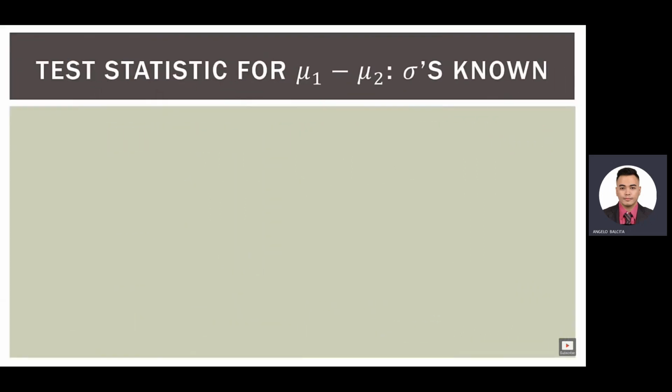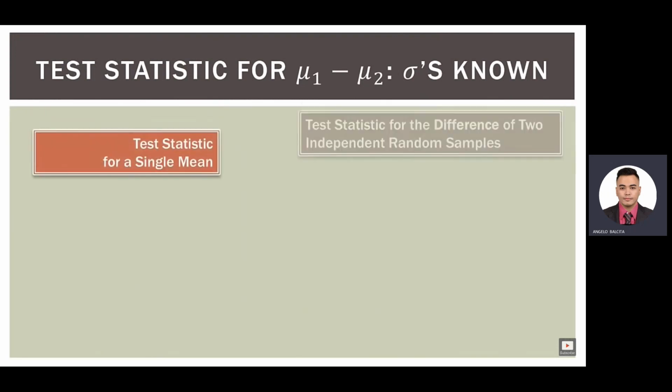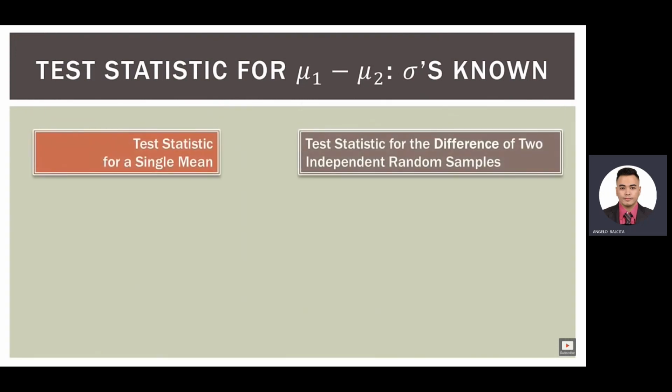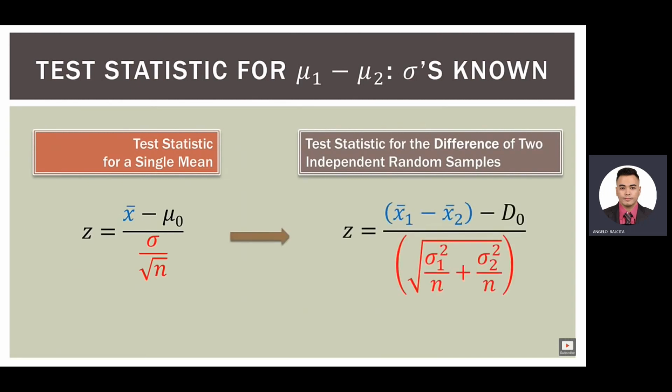So what is our test statistic for the difference if we know our sigmas? A good way to start is to look at our test statistic for our single mean case. So we're going to tie this into what we learned in the last playlist. Our test statistic in the single mean case was z equals x bar, which is our sample mean, minus mu sub 0, which is our hypothesized mean, all divided by sigma divided by the square root of n. So the population standard deviation sigma divided by the square root of the sample size. That is how we figured out our z statistic in the single mean case.